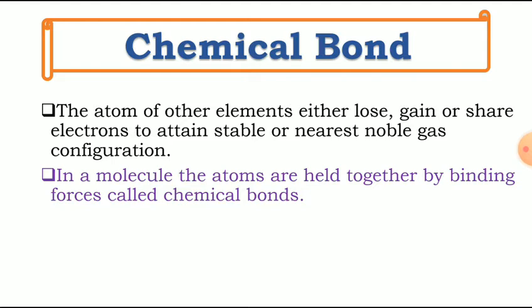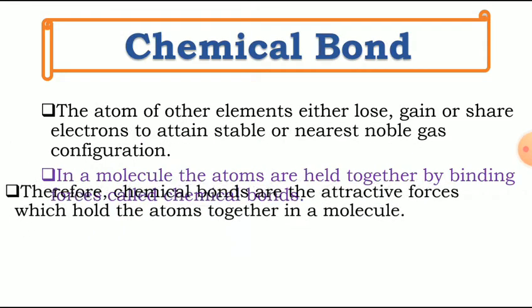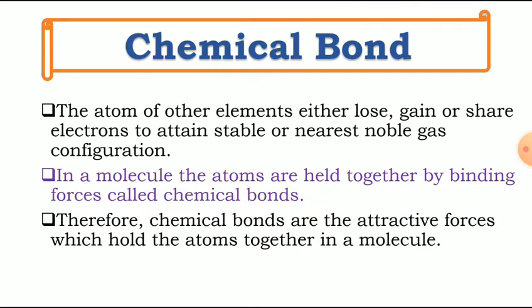Chemical bonds. The atoms of elements either lose, gain or share electrons to attain a stable or nearest noble gas configuration. Why are they held together? How are they held together? Due to either loss or gain of electrons, they attain the stable nearest noble gas configuration. Therefore, chemical bonds are the attractive forces which hold the atoms together in a molecule.